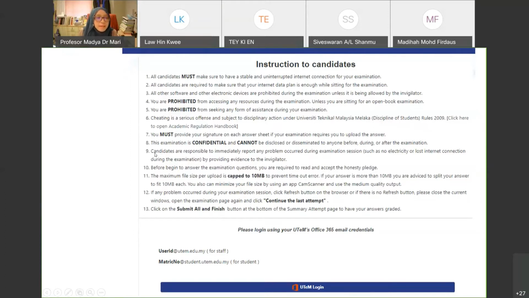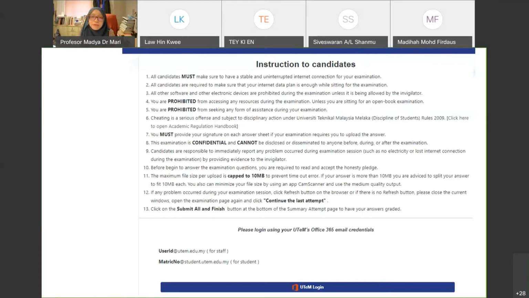Okay, number 9, candidates are responsible to immediately report any problem that occurred during the exam. For example, if at home there is loss of connection, or electricity problems. If that happened, if you're using a handphone, there should be no problem. You can still upload your answer script.